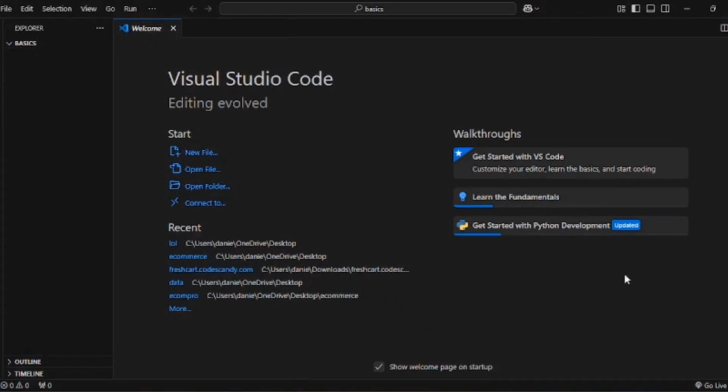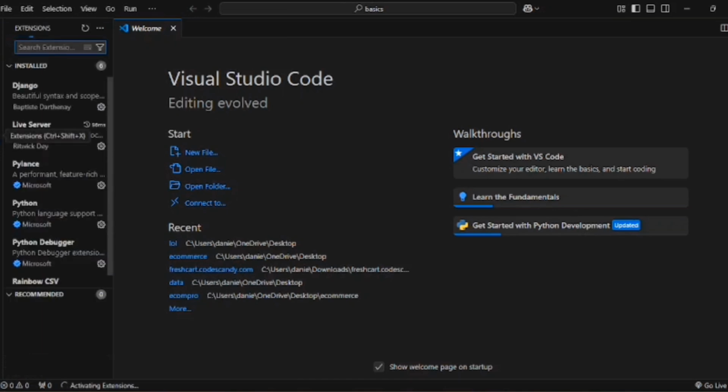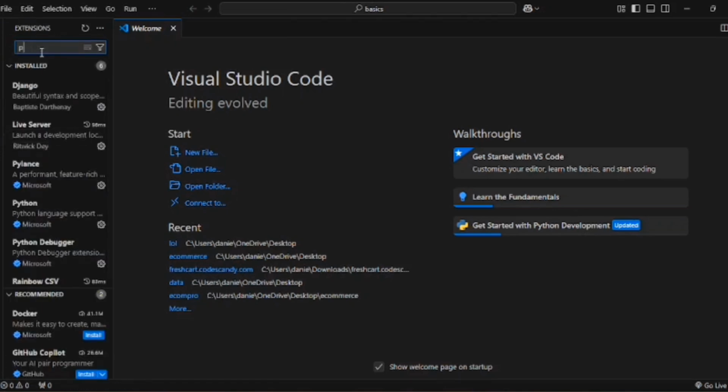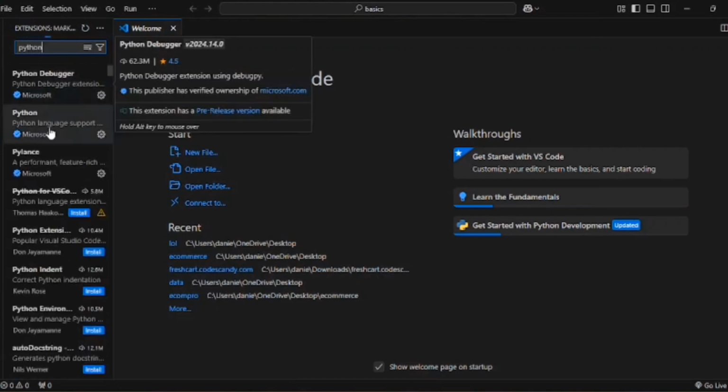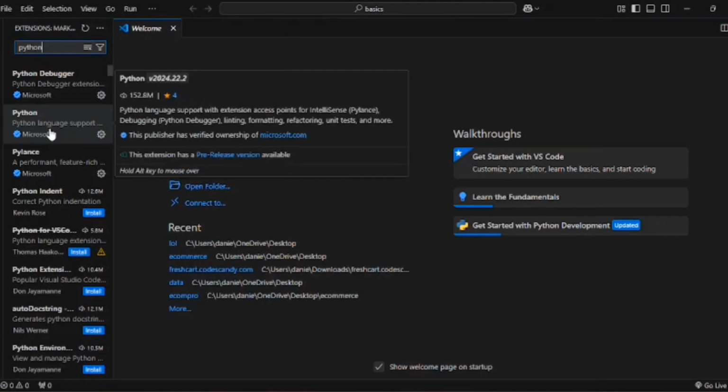Okay. We have to install Python on our Visual Studio Code. So in order to install Python on our Visual Studio Code, we come to the extension side, and then we click on it and type Python and click on the Python.